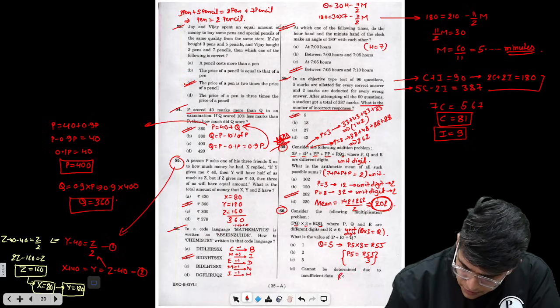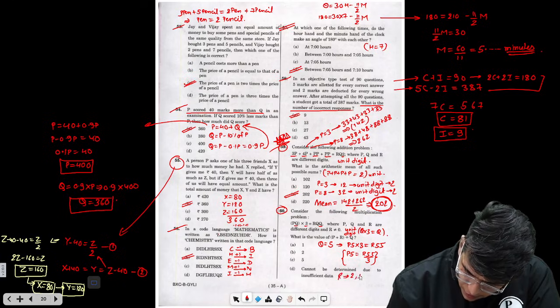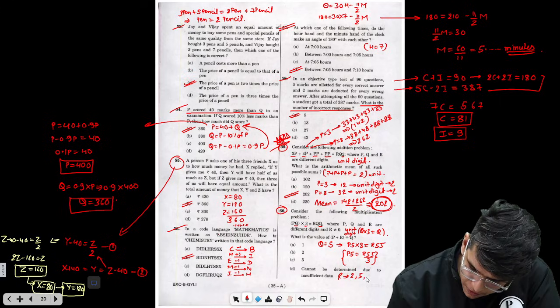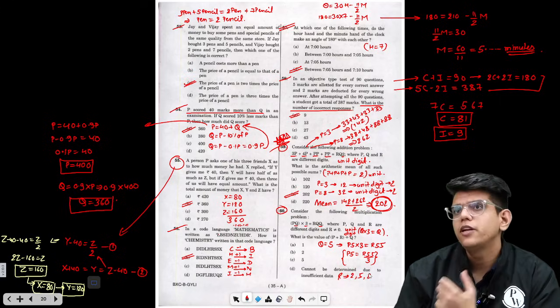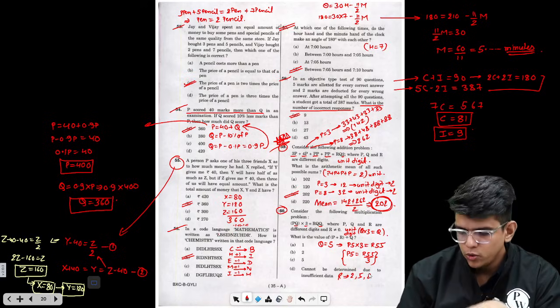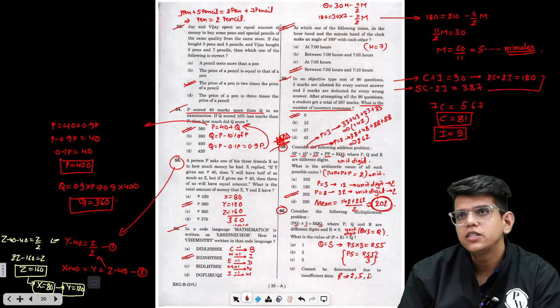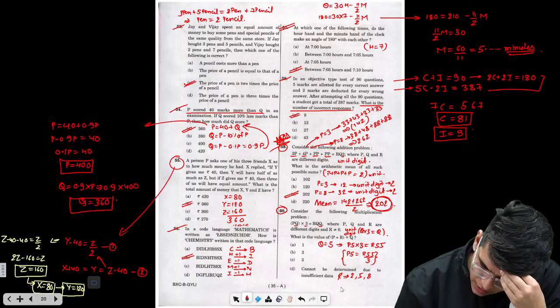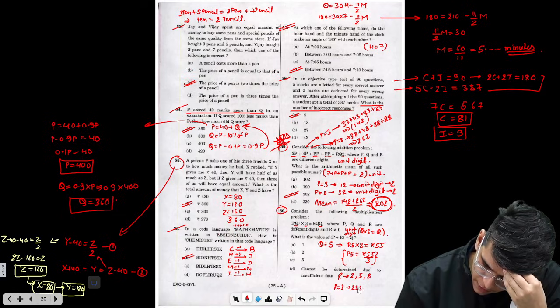R can be 2, R can be 5, R can be 8. All these values are possible. But you will see only for R equals 2, P5 will be a 2-digit number. Right? So if I put R equals 2, this becomes 255 by 3, which is nothing but 85, sorry.